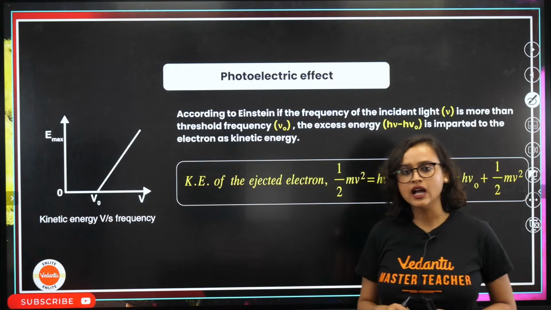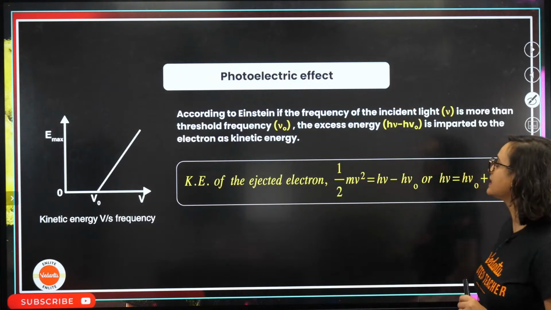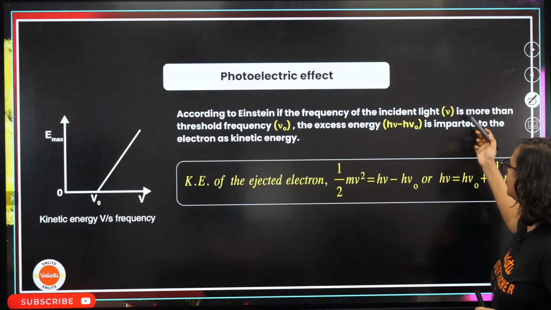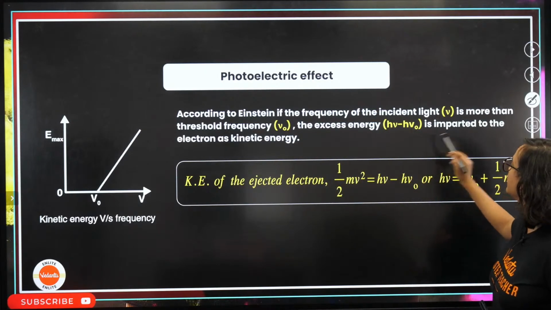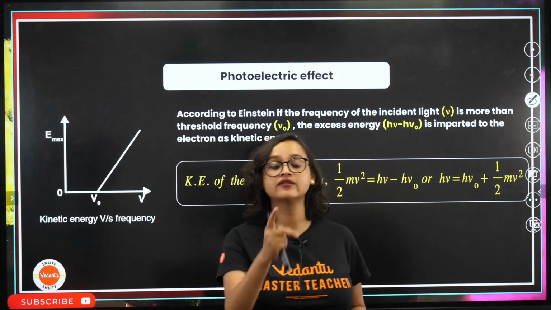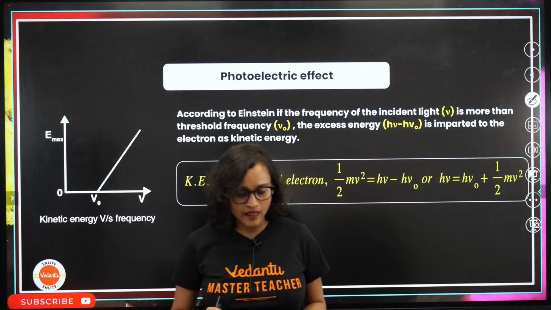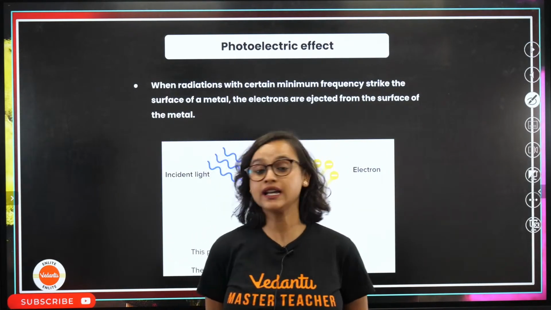Now, Einstein said that if the frequency of the incident light is more than the threshold frequency, the excess energy is imparted to the electron as kinetic energy. Let's understand it with a different example. A lot of us drink coffee to wake up in the morning.